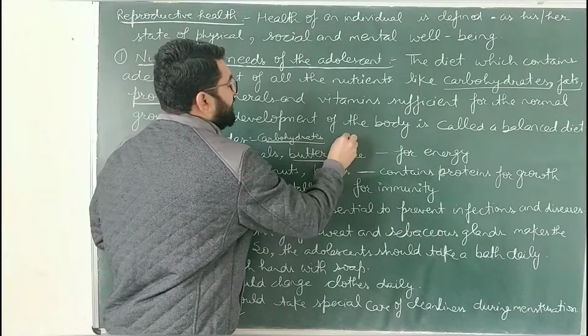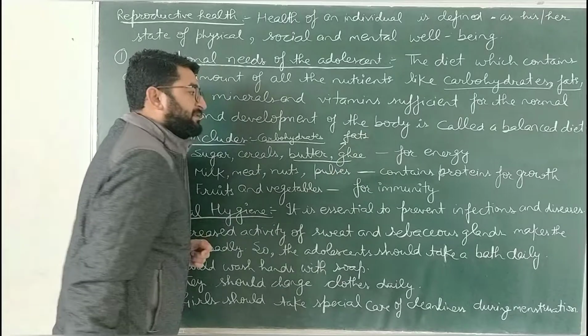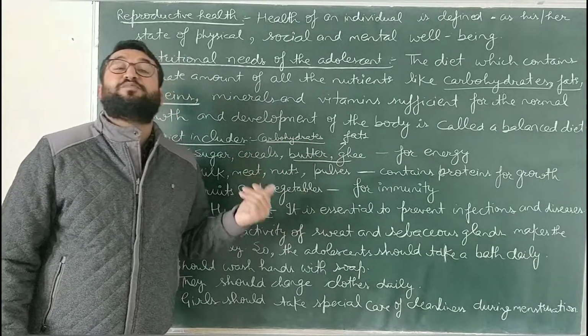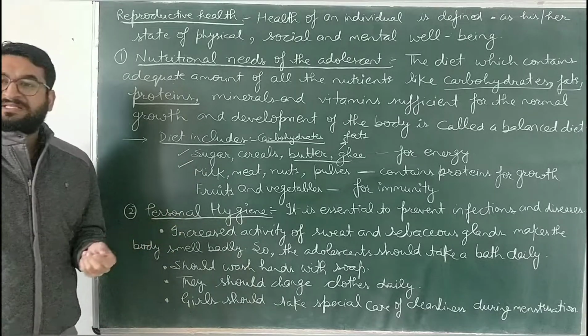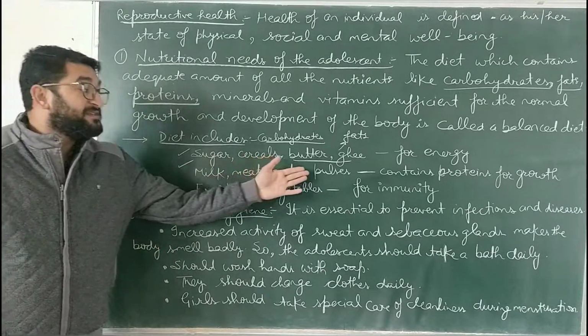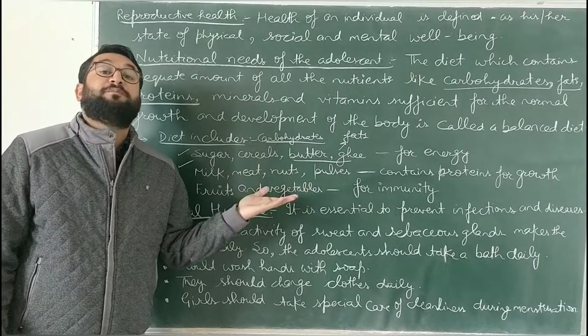Butter and ghee provide fats. Carbohydrates and fats provide us energy. Next, milk, meat, nuts, pulses. Pulses are one of the richest sources of the proteins.